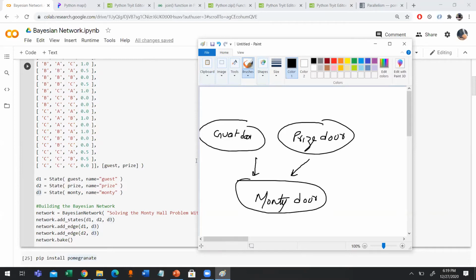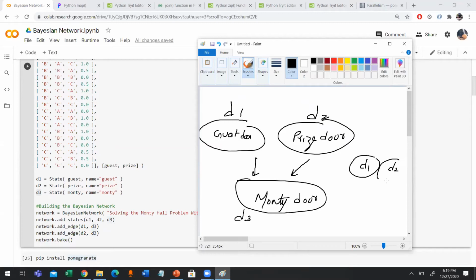Here I'm saying guest door represented by the state D1. So can I say this is the D1? And then the price door represented by D2, the state D2. And then the Monty door represented by state D3. So that's why I'm writing here D3. So the Bayesian network looks like D1, D2.